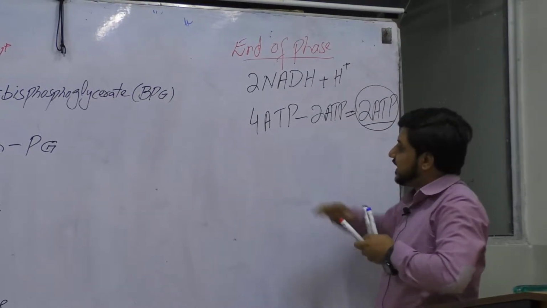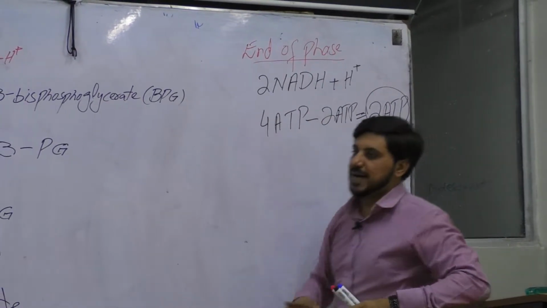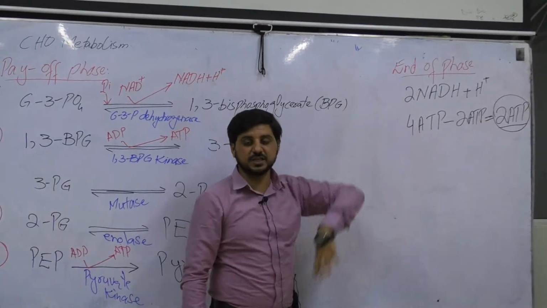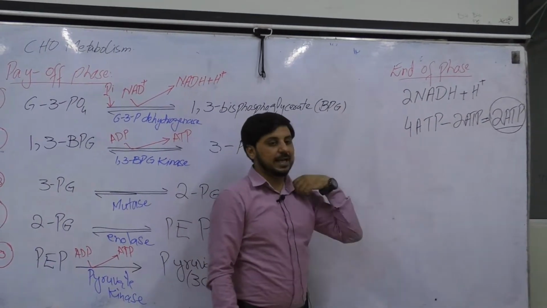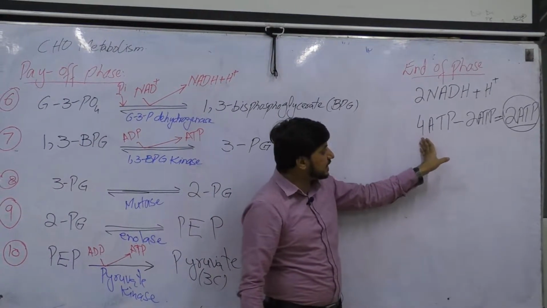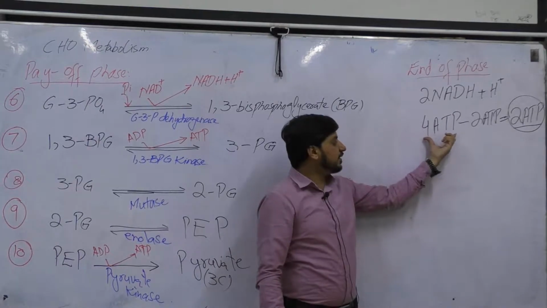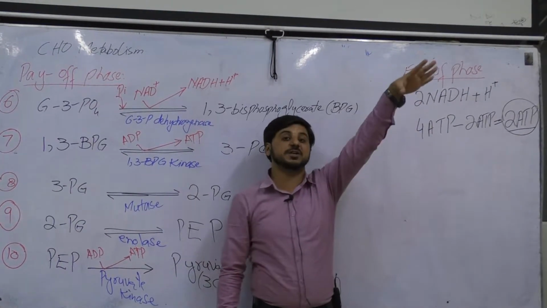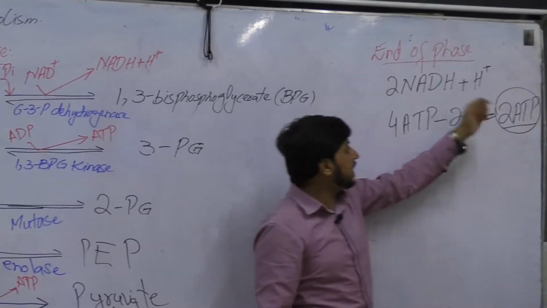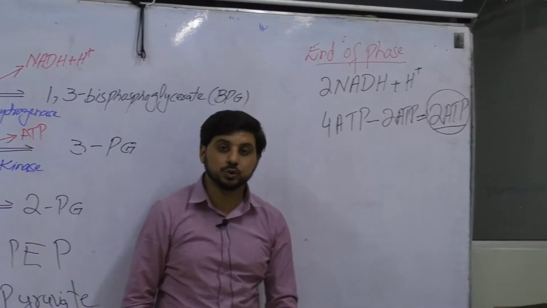So at the end, after balancing these 2 phases, as we invested 2 molecules of ATP in the first phase, we subtracted 2 molecules of ATP from the 4 molecules of ATP. And at the end, we will have 2 ATPs and 2 NADH2 molecules.